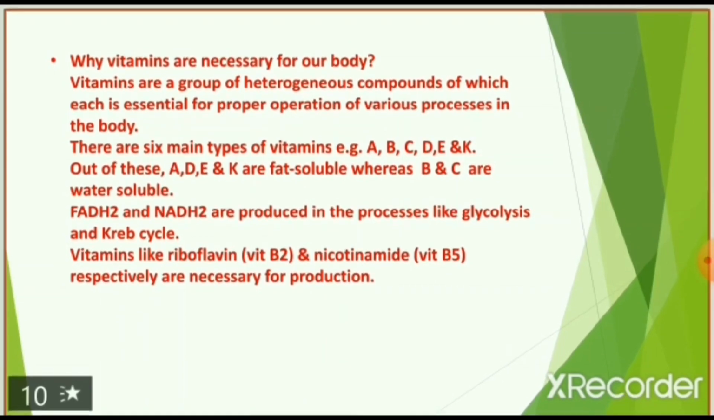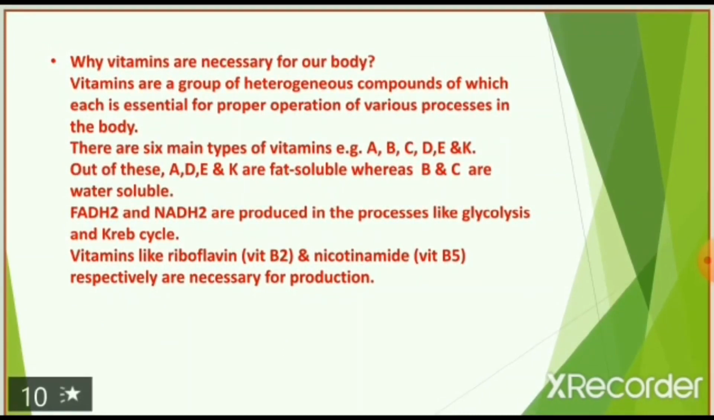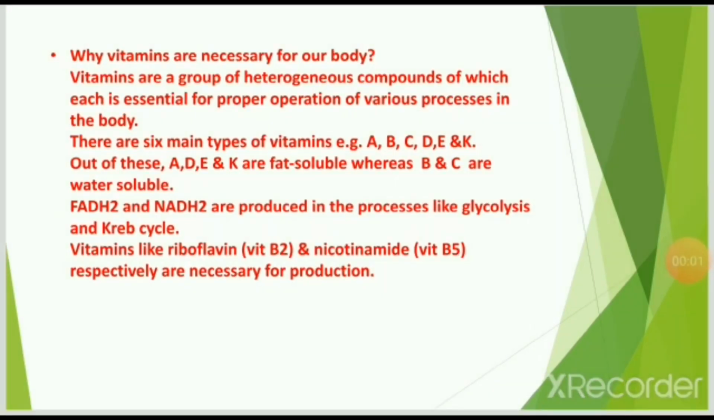Why are vitamins necessary for our body? Vitamins are a group of heterogeneous compounds, each essential for proper operation of the various processes in the body. There are 6 main types of vitamins: A, B, C, D, E and K. Out of these, A, D, E and K are fat soluble, whereas B and C are water soluble. FADH2 and NADH2 are produced in processes like glycolysis and Krebs cycle. Vitamins like riboflavin, vitamin B2, and nicotinamide, vitamin B5, respectively are necessary for their production.